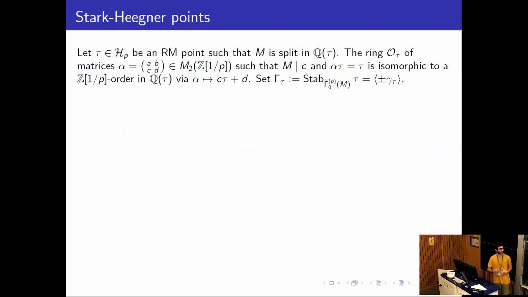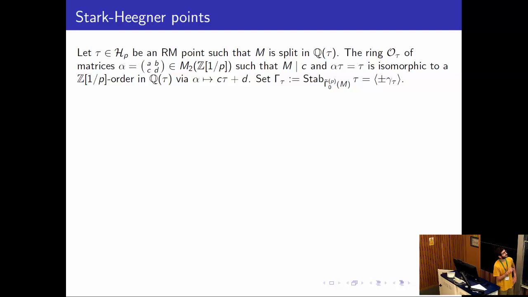class numbers. Okay, so now we can define Stark-Heegner points. We pick an RM point in the upper half plane. That's just a point which generates a real quadratic field, and such that M splits in this real quadratic field. So that's the Heegner hypothesis that we already had in the imaginary case.